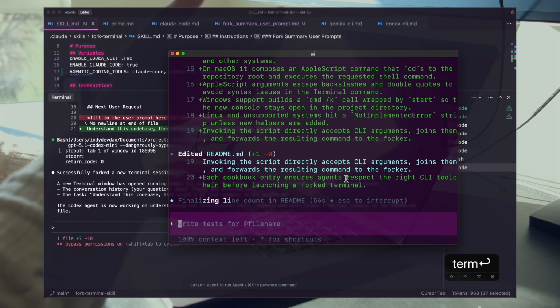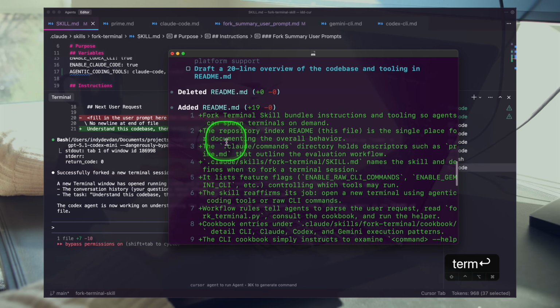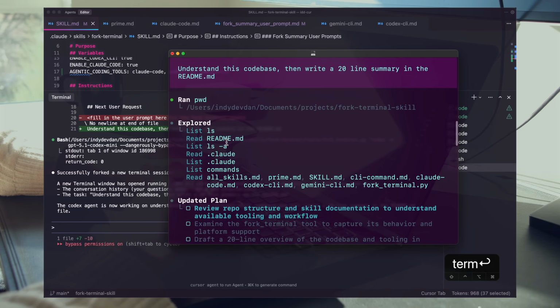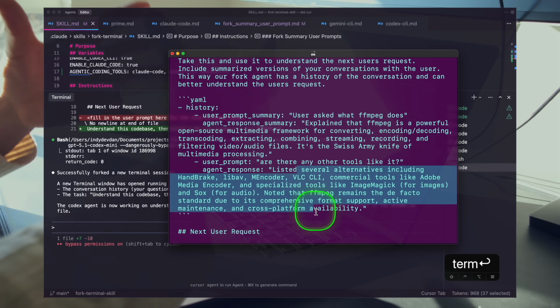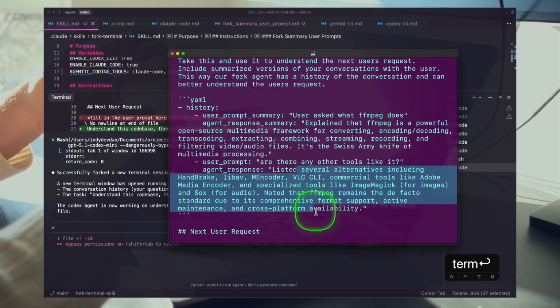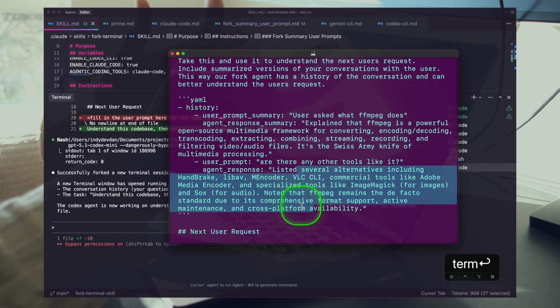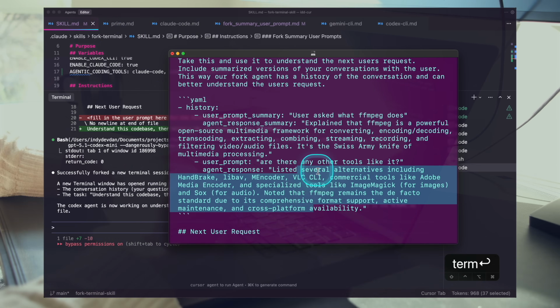We did actually get this running, and if we scroll up here, you can see our summary, right? YAML summary, right? User prompt, agent response, user prompt, agent response, right? User asked, what does FFmpeg do? Explained it. Is there any other tool like this? Lists several other tools, right? So we are getting a good summary of the work done, right? We are effectively forking the context window, handing off context to another agent concisely.